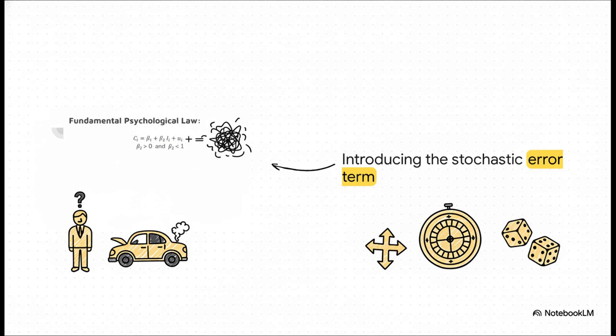Now, what's really fascinating is that tiny letter u added to the very end of the equation. This is the stochastic error term. It's essentially the mathematician's way of admitting that human behavior is incredibly messy. We aren't robots. Maybe you got a raise, but your car immediately broke down, so your consumption changed for reasons completely unrelated to your income. That u accounts for all the unexplained errors, random events, and chaotic noise in our lives, the whole shebang.